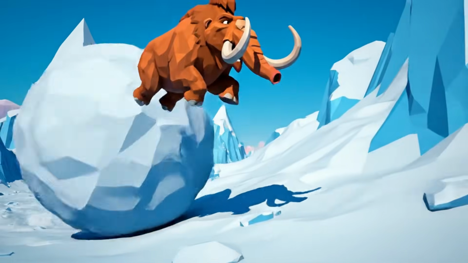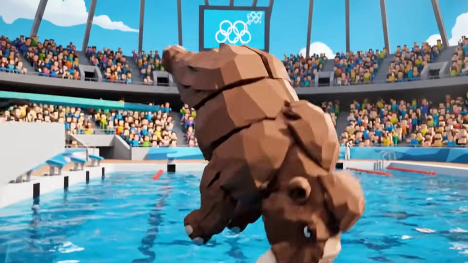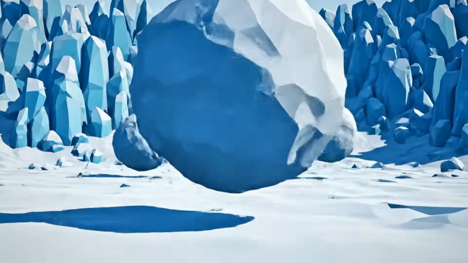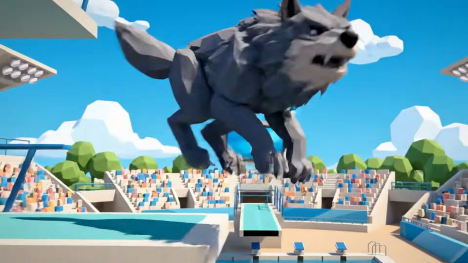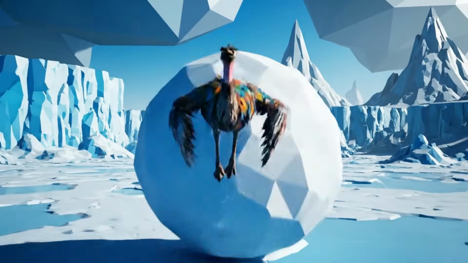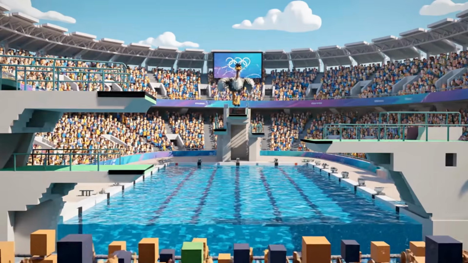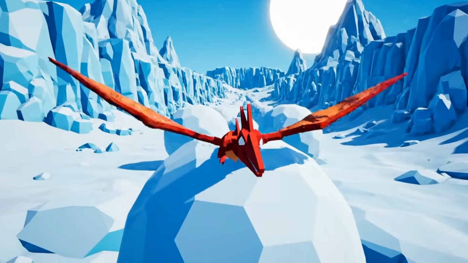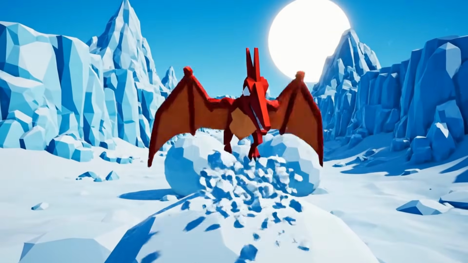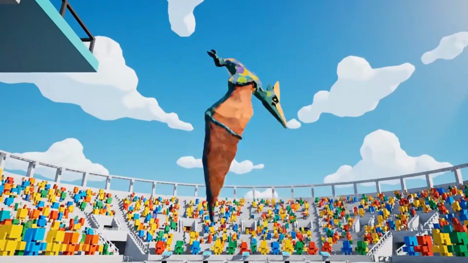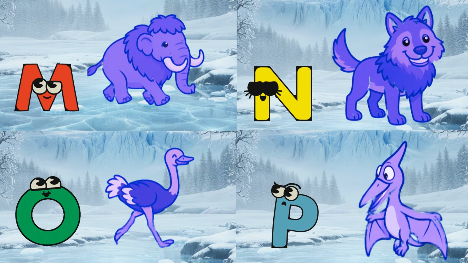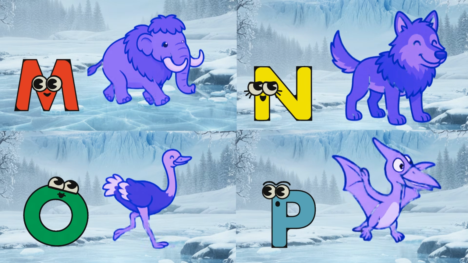M is for mammoth, trumpets, epic trumpets. N is for Neanderthals' wolf, howl, howl, howl. O is for ostrich, boom, boom, boom. P is for pteranodon, whoosh, whoosh, whoosh. M, N, O, P, prehistoric safari animals.